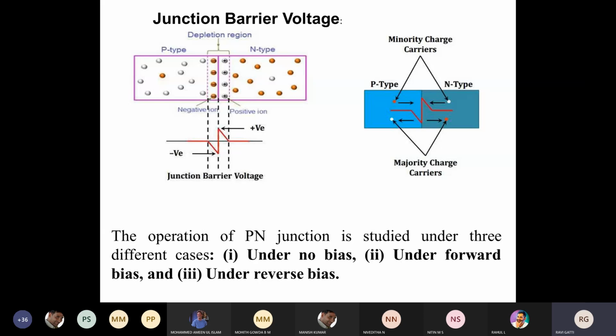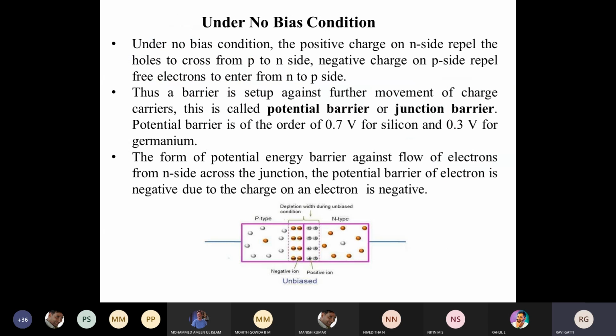The first we call a no bias condition. The second we call a forward bias condition. And the third one we call an under reverse bias condition, or a reverse bias condition. Okay, so the first one we call a no bias condition.